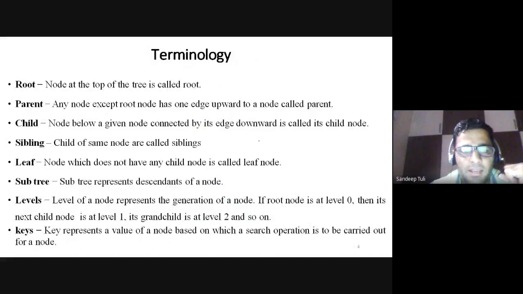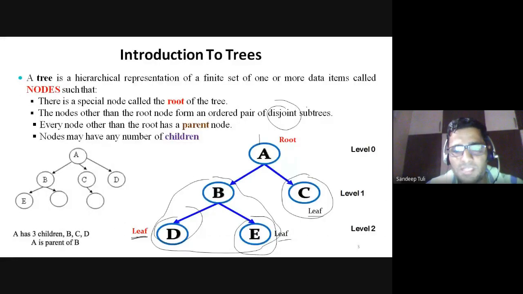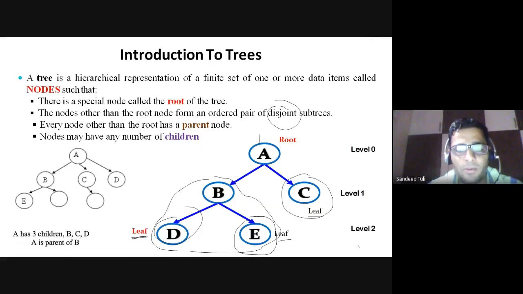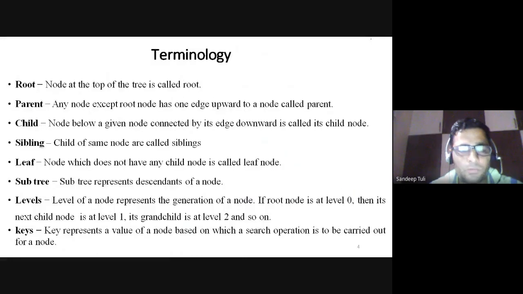Now parent: any node except the root node has one edge upwards to a node which is called the parent. I will come to the term edge later. For right now, the parent is okay. Every node other than the root node must have a parent node through which it is being generated. Is it okay now? Child node: a node below the given node, connected by an edge downwards, is called its child node. So there are two kinds of edges, upward and downward. If I am trying to connect a node to the upward node, then that node will be a parent node. Otherwise, it will be the child node.